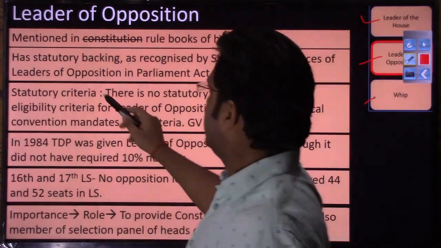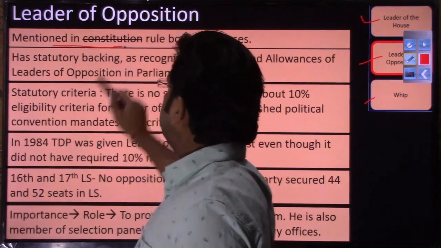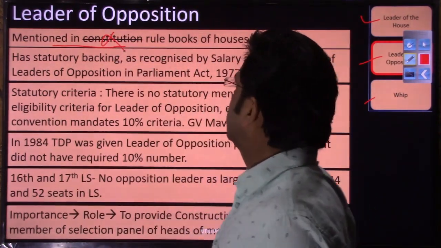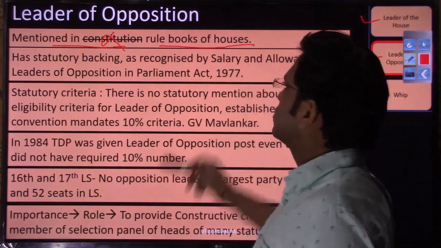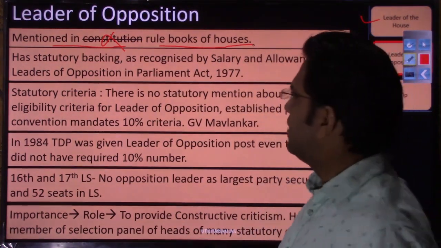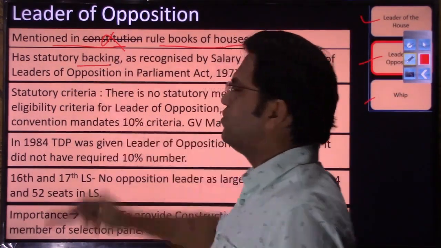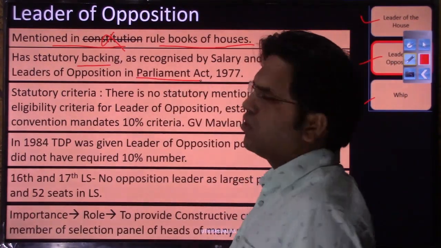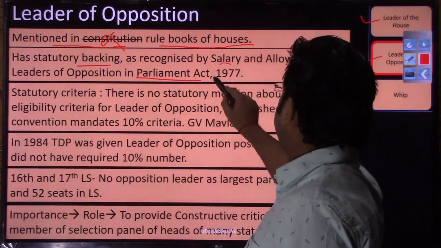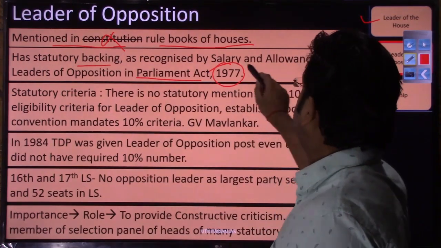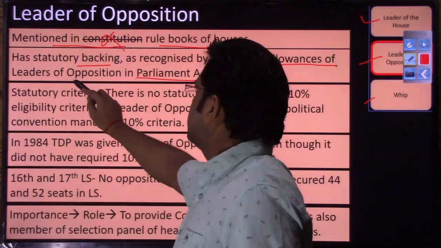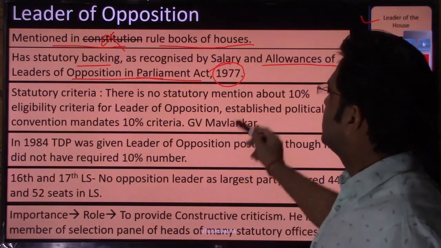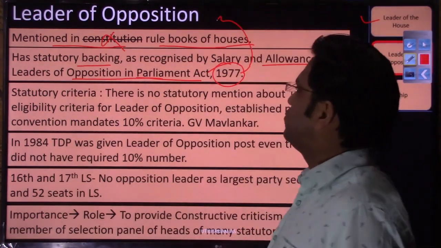Unlike the previous case, this leader of opposition has also not been mentioned in the constitution. It has been mentioned in the rule books of the house. It does have a statutory backing, and the statutory backing was provided by an act brought by the parliament in 1977, the Salary and Allowances of Leader of Opposition in Parliament Act 1977. So this post does have a statutory backing.